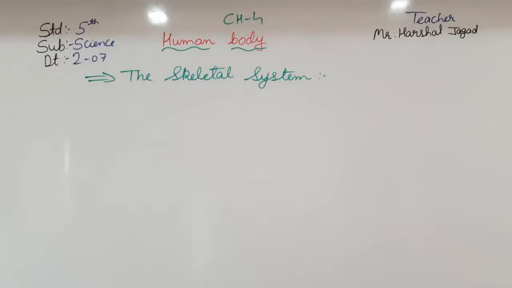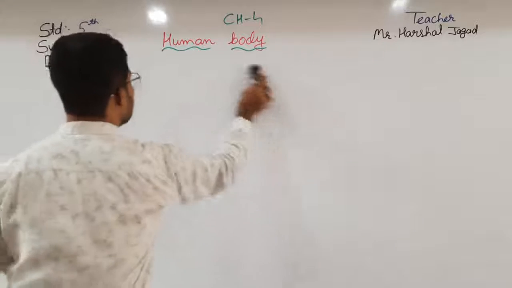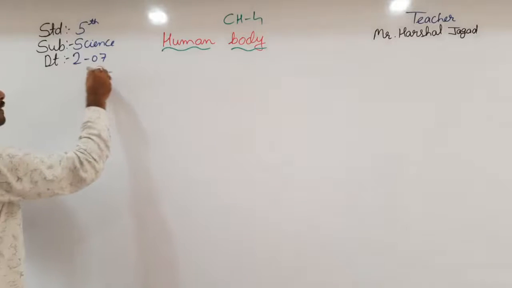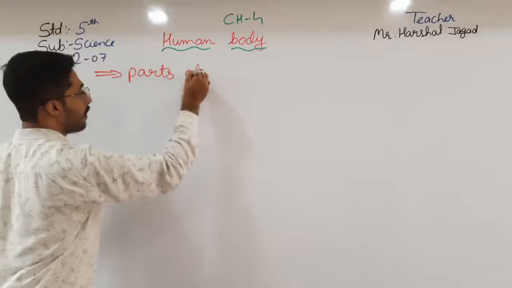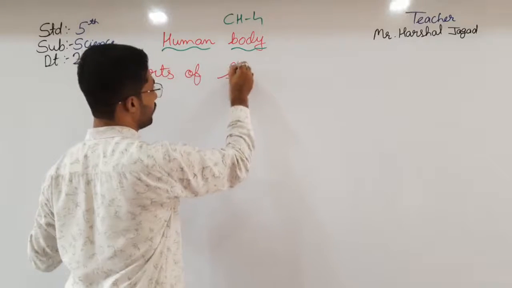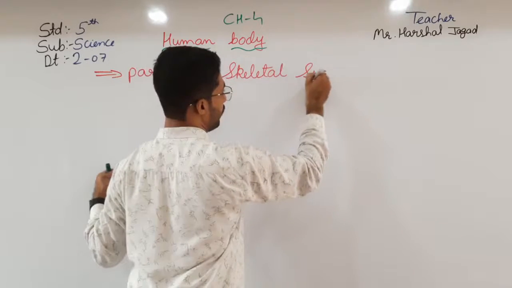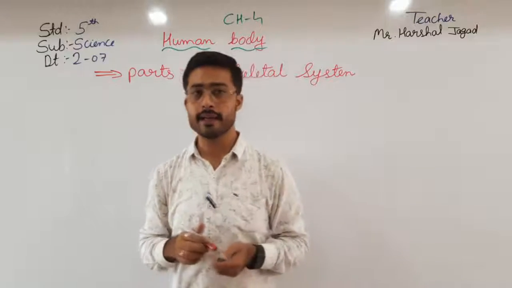And then after that we have seen the parts of the skeletal system. The skeletal system is further divided into 4 parts.